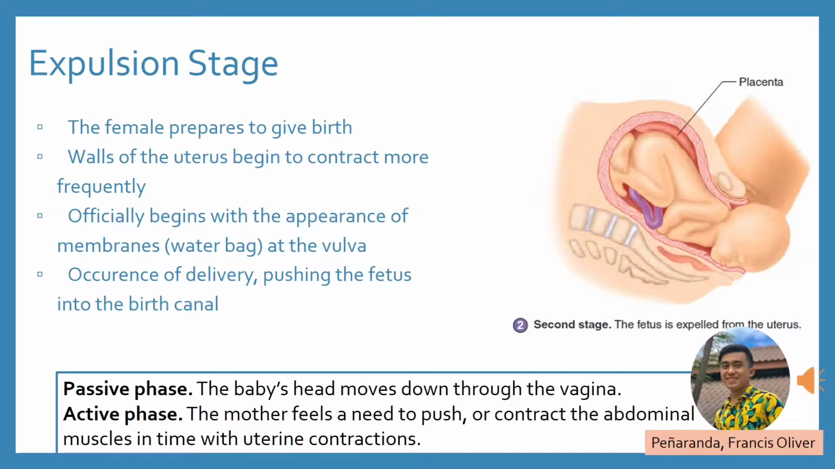Expulsion stage. The female prepares to give birth. The walls of the uterus begin to contract more frequently. It officially begins with the appearance of membranes, or what we call the water bag, at the vulva. Delivery occurs, pushing the fetus into the birth canal. For the passive phase, the baby's head moves down through the vagina, and for the active phase, the mother feels a need to push, or contract the abdominal muscles, in time with uterine contractions.